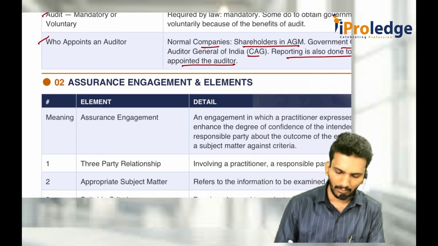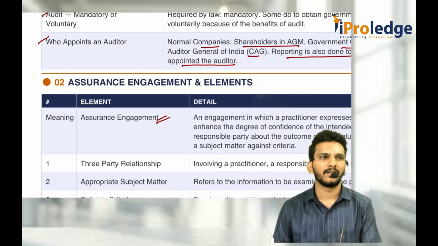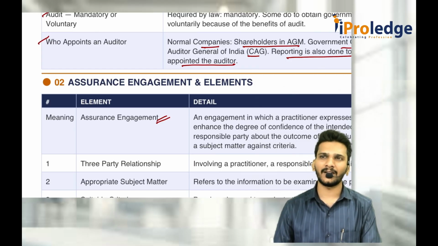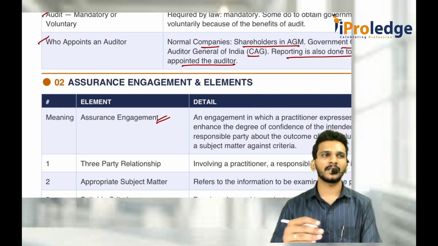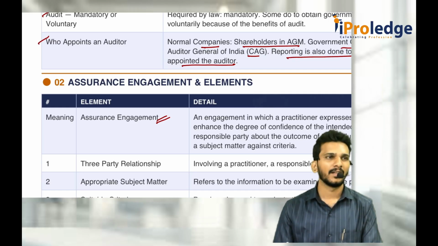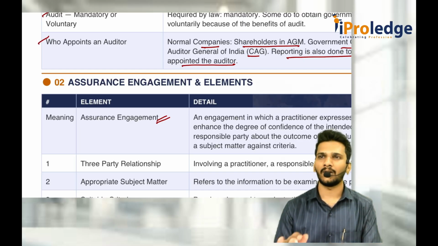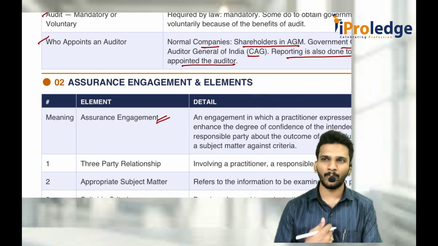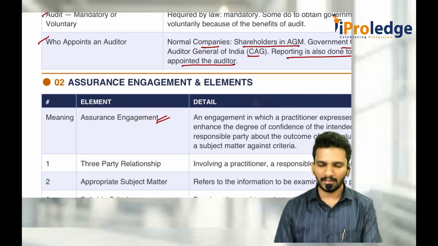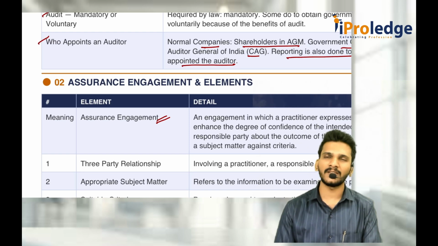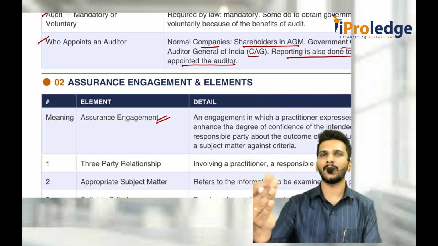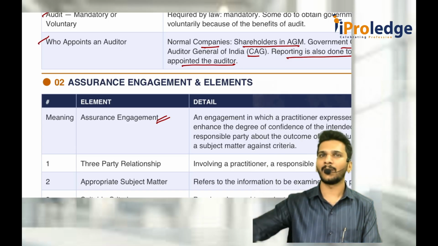Now, what is an assurance engagement? Any audit type of engagement which is agreed between client and auditor for the purpose of expressing an assurance that everything is free from material misstatement, or that the applicable financial reporting framework is being followed, or not. That is what we are trying to tell. So giving an assurance means my opinion is being considered there. Sir, is there anything other than assurance engagement? Income tax return filing, GST return filing. I don't give my opinion. Whatever data the client gives, I just file it and complete it.